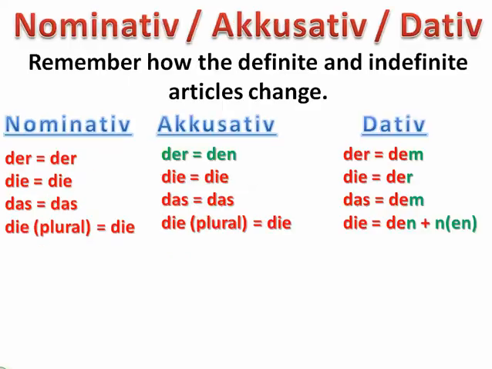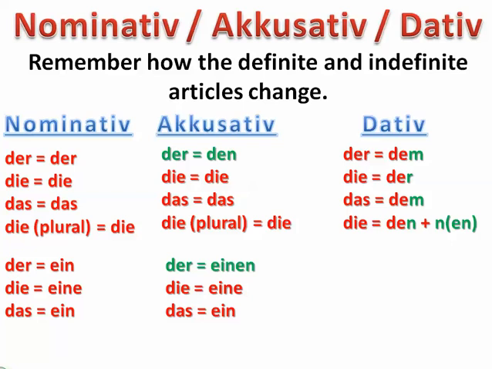Okay, let's review again how the definite articles change, and we have this chart here to remind us. The nominative: der, die, and das, and die for plural. Accusative, the only ones that change are the masculines. They change from der to den, die and das stay the same. And when we get to the dative, remember that der and das are changing to dem, with an M. Die feminine nouns will change to der, and the plural will go from die to den, and the noun that follows that will get an N or an EN added, depending on whether or not it ends in an E already, in which case you just have to add an N.